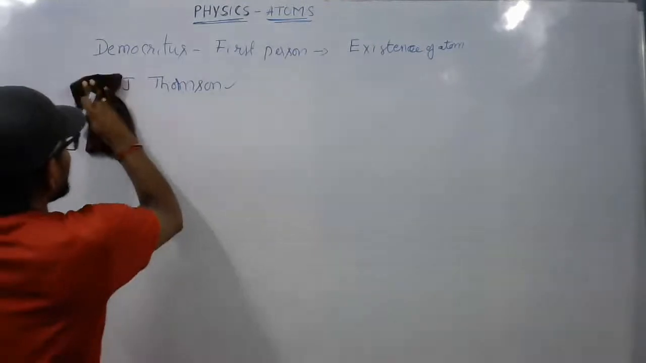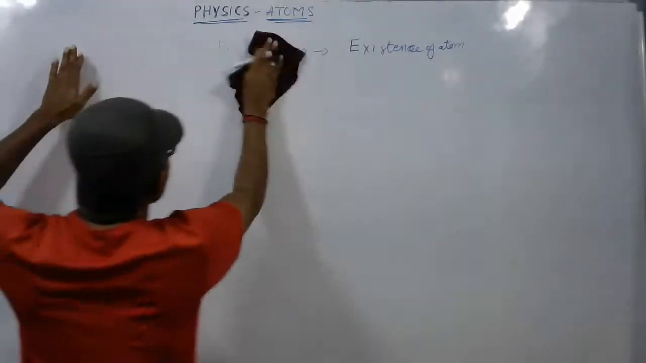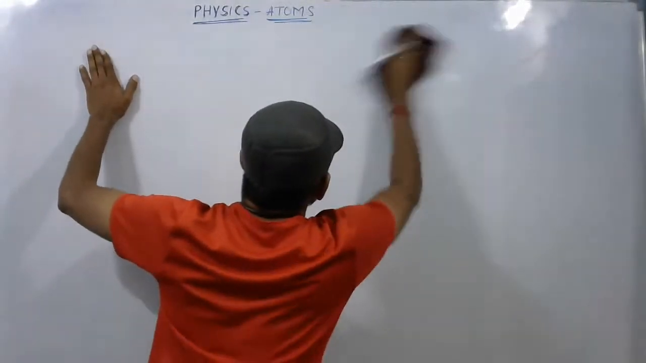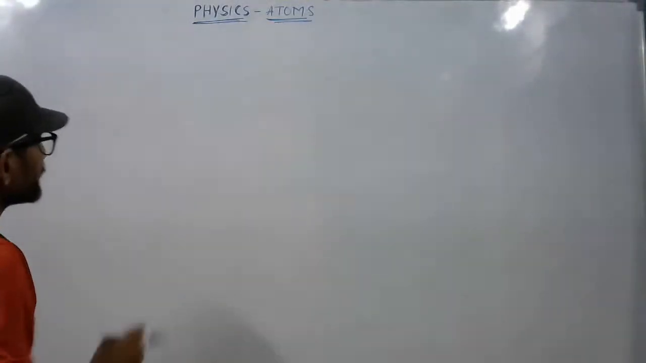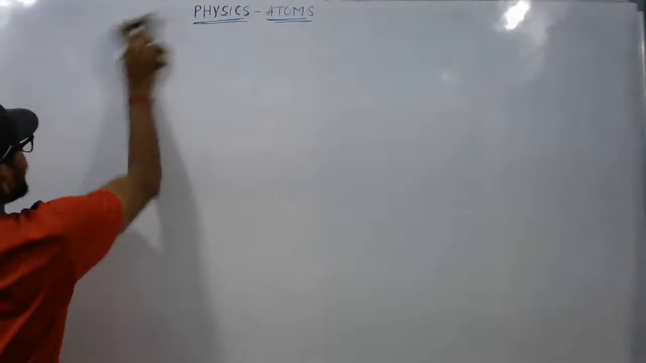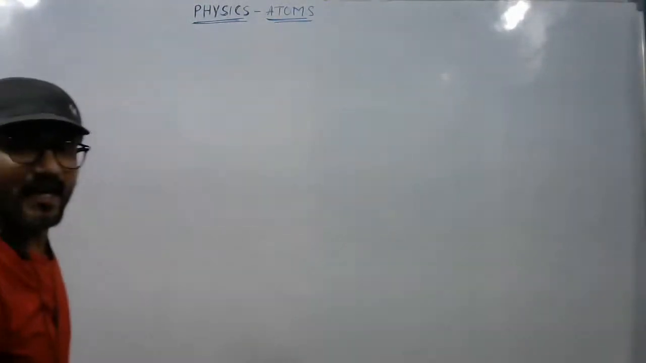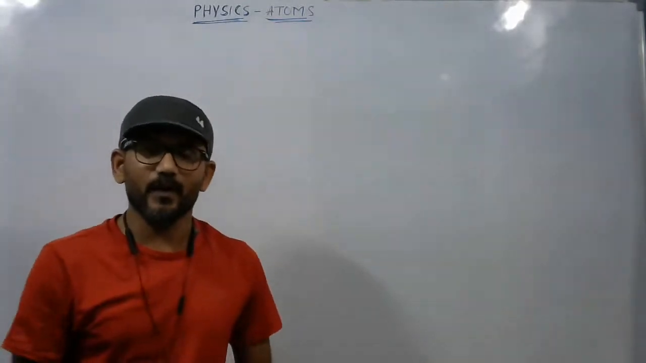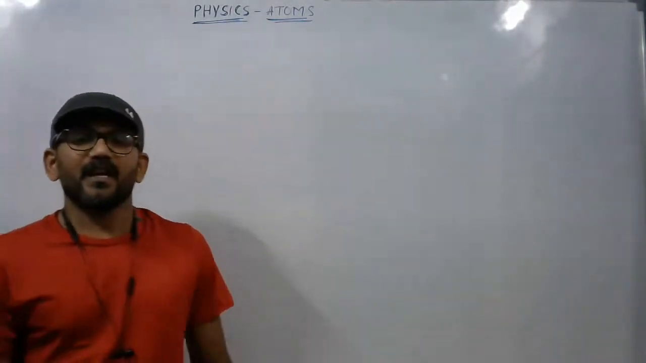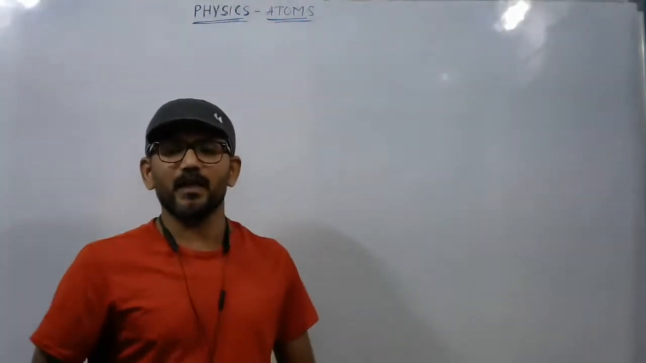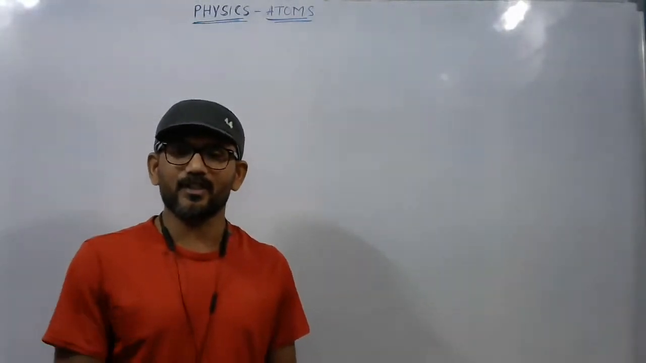So the different atom models are, the first one, as we just discussed, the first contribution was made by whom? The first idea of structure of atom is given by Thomson. Everyone, let us now enter into the actual part of atoms or atomic structure.